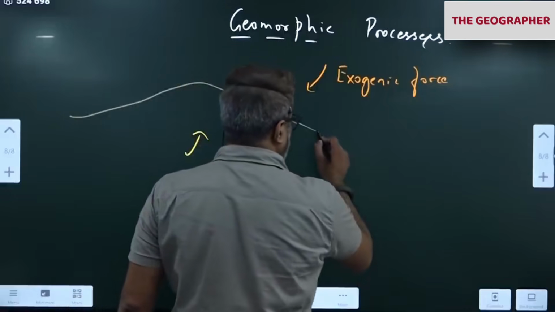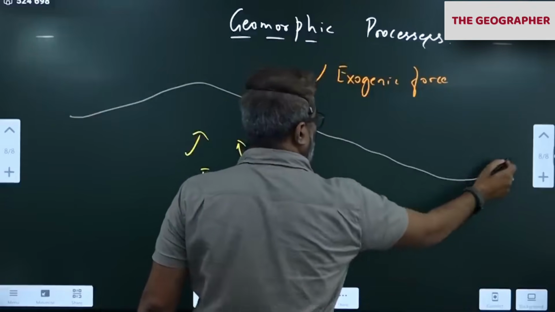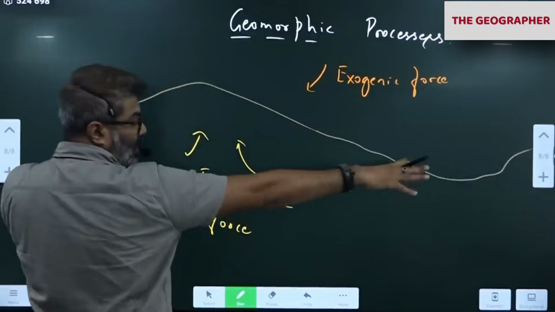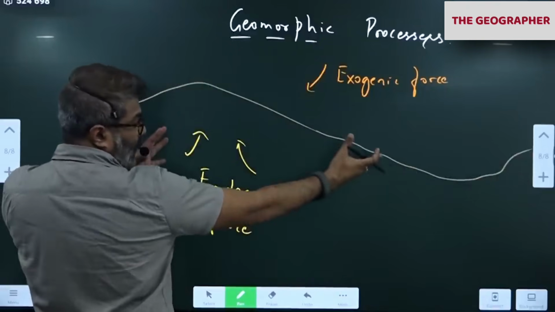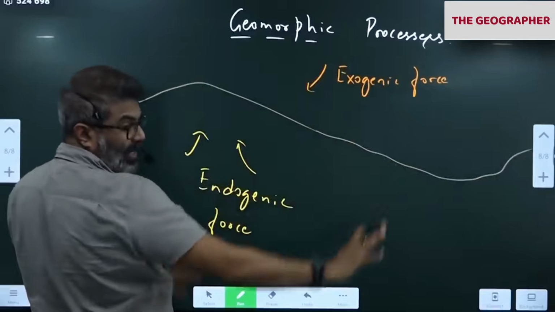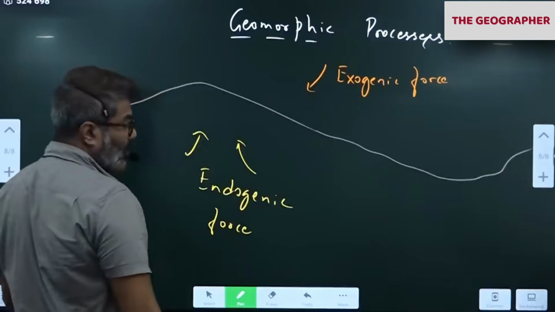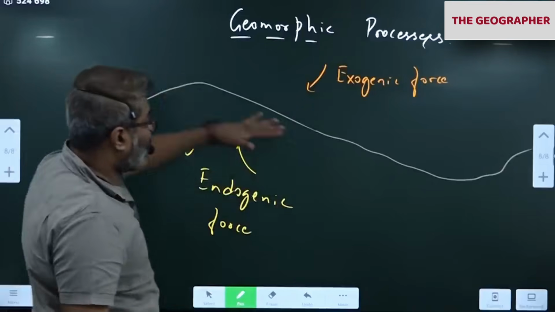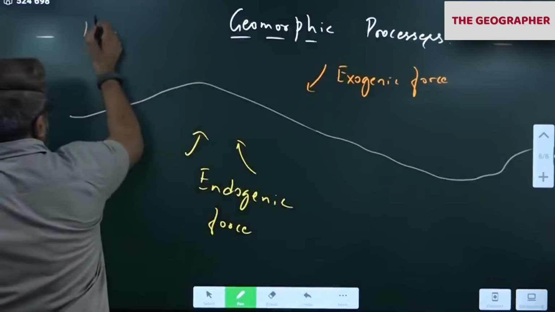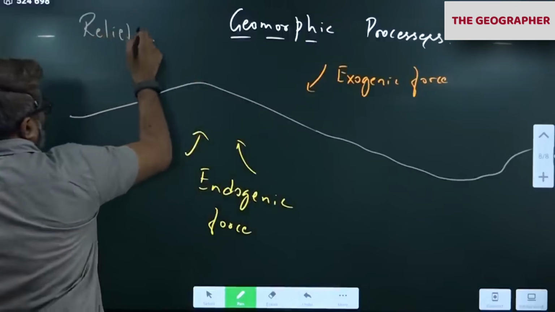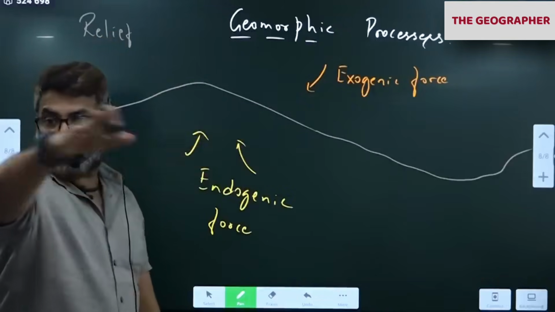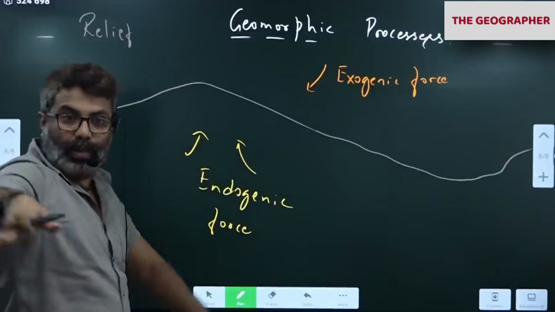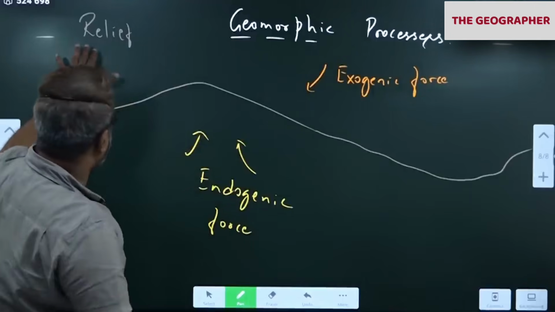So notice this, how it looks. This is the Earth's surface. The endogenic forces are creating one landform. Exogenic forces are modifying the existing landform. See how I have written. This variation of Earth's surface is called relief. The ups and downs. You travel across any area, you will go up and down like this. So that is called relief.